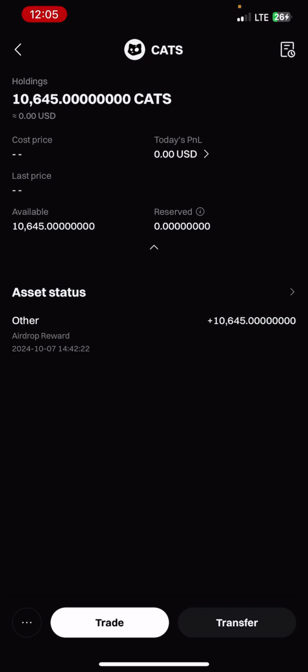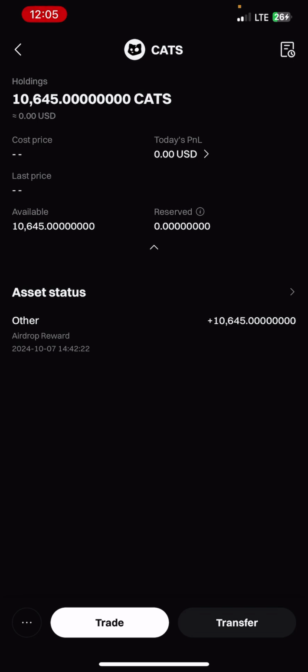But I want you guys to know something. If you remember dogs, listed around 0.001 or 0.0009, and most of the time, most meme tokens from Telegram list at that price, 0.009 or 0.001.